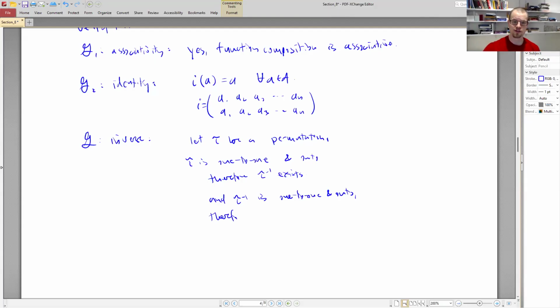Therefore, it is a permutation. That is, inverses exist. The inverse of tau exists. And of course, we denote it as the usual notation, tau inverse. So because of our knowledge of functions, we know that this group is associative.